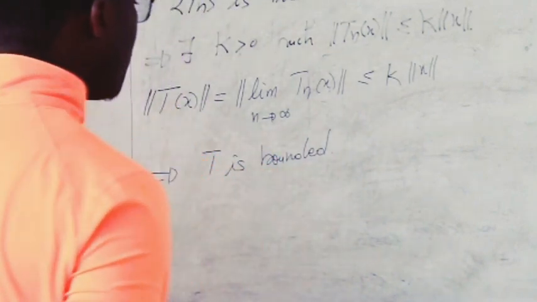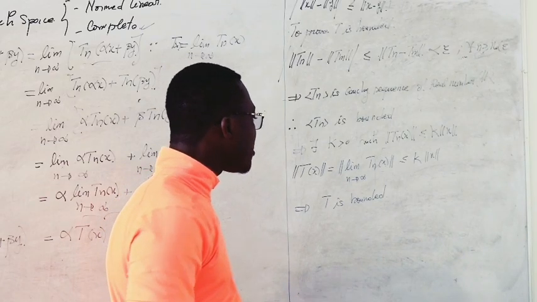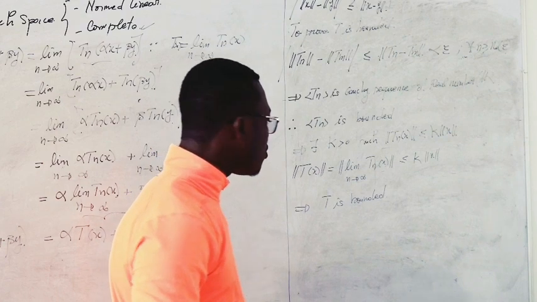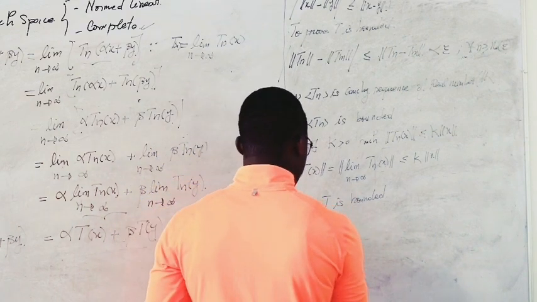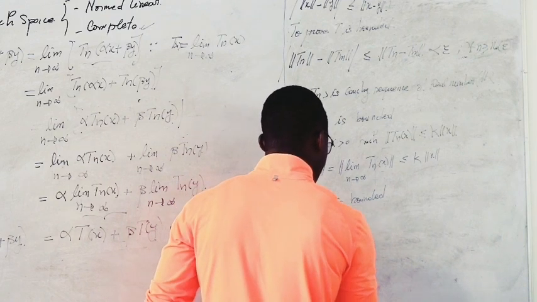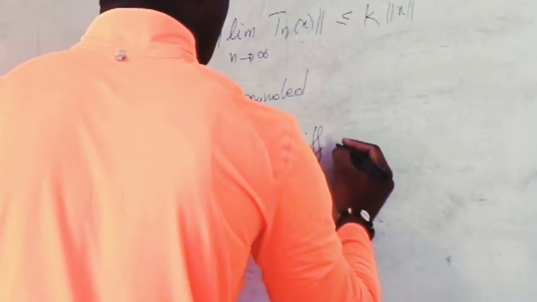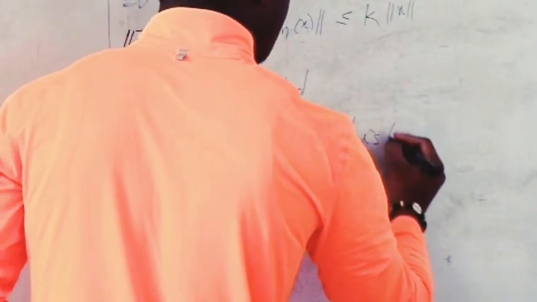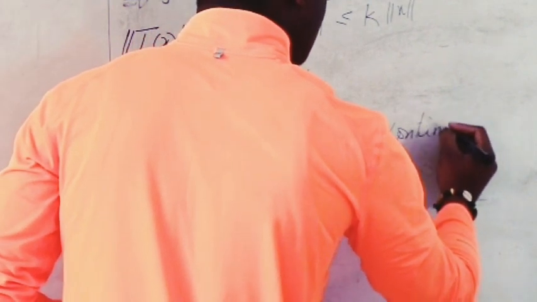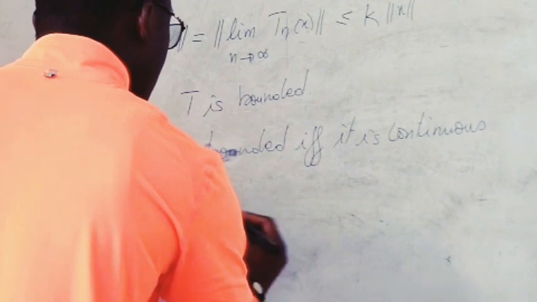But we know that a transformation is bounded if and only if it is continuous. Then this implies immediately that T is also continuous.